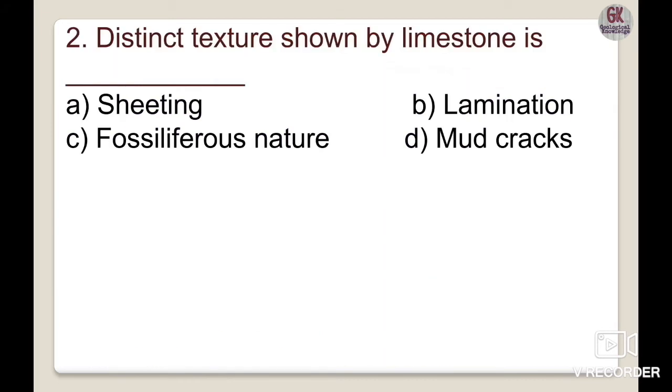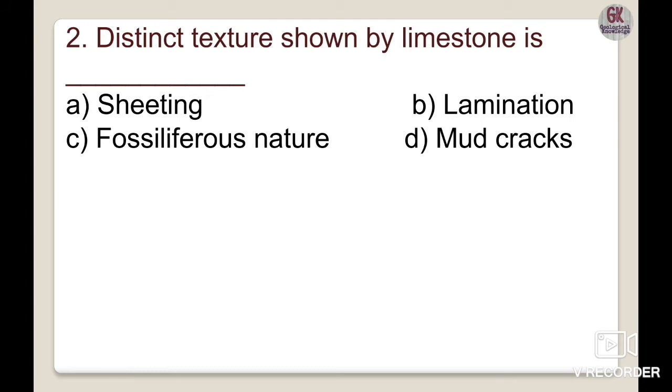The second question deals with the distinct texture shown by limestone. Which type of texture is shown by limestone: sheeting texture, lamination, fossiliferous nature, or mud cracks? Limestone is a very fine grained rock, commonly compact and massive in nature, and some limestone may have oolitic structure.